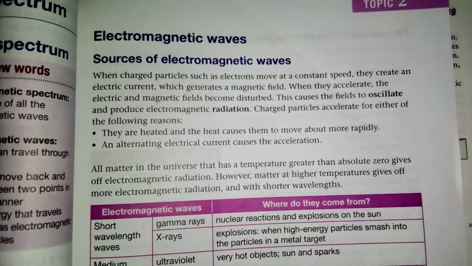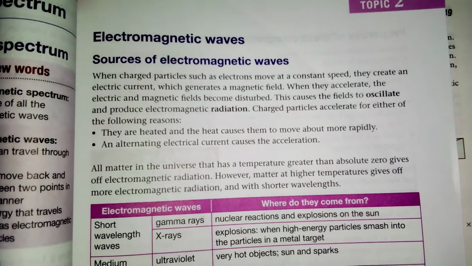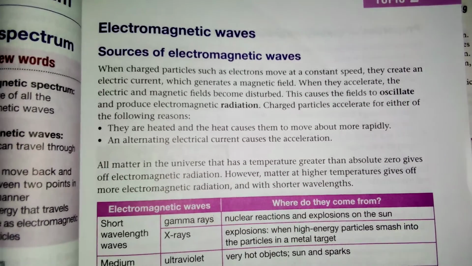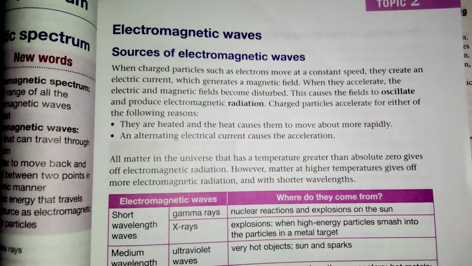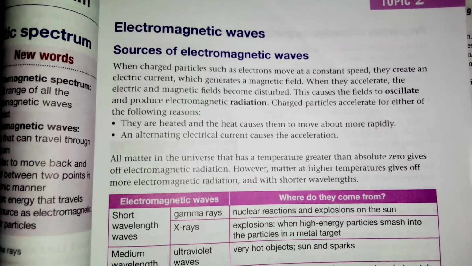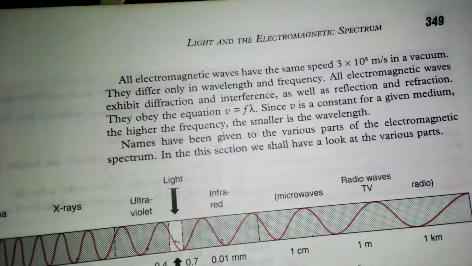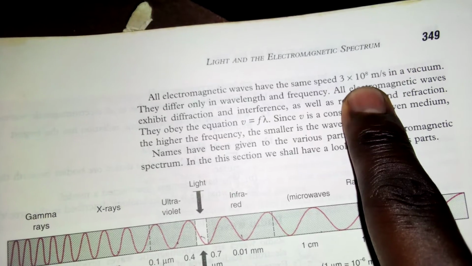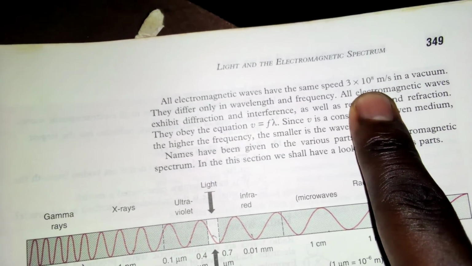The number two, electromagnetic waves, such as radio waves, are transverse waves, meaning that the vibration of the wave is perpendicular to the direction of the wave. That is another key concept that you should know. Another thing that you should know about these waves is that the speed they travel in a vacuum is 3 times 10 to the power 8 meters per second. That is another characteristic of these waves.